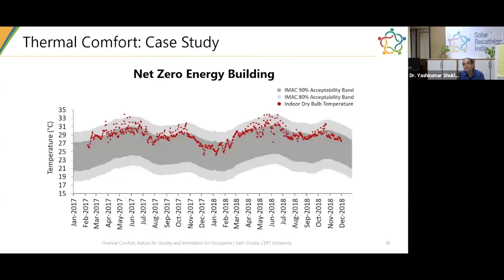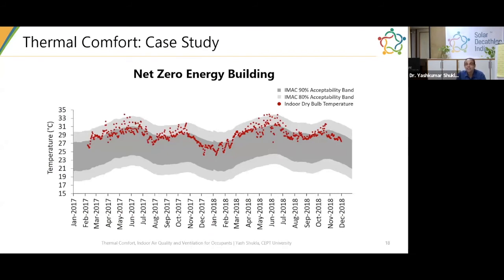Now, understanding the comfort aspect, let's look at the temperature aspects. If you look at the temperature bar and the initial graph where I talked about different models, you can see that all the temperatures, which are red dots, these red dots are hourly measured temperatures inside the buildings, are falling right on the upper band of where a person feels comfortable.